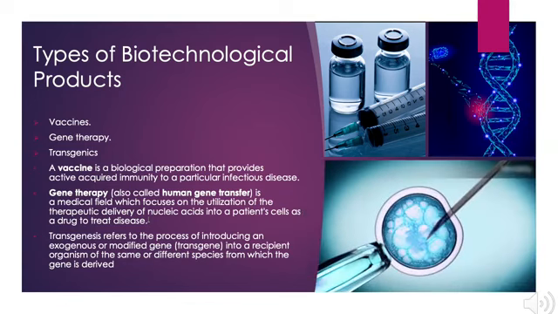Types of biotechnological products: vaccines, gene therapy, transgenics. A vaccine is a biological preparation that provides active acquired immunity to a particular infectious disease. Gene therapy, also called human gene transfer, is a medical field which focuses on the therapeutic delivery of nucleic acids into a patient's cells as a drug to treat disease.